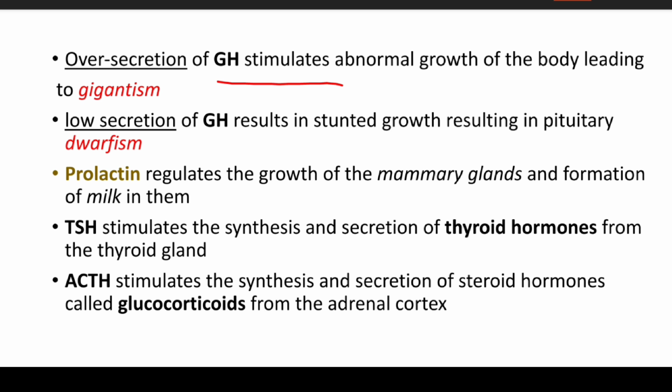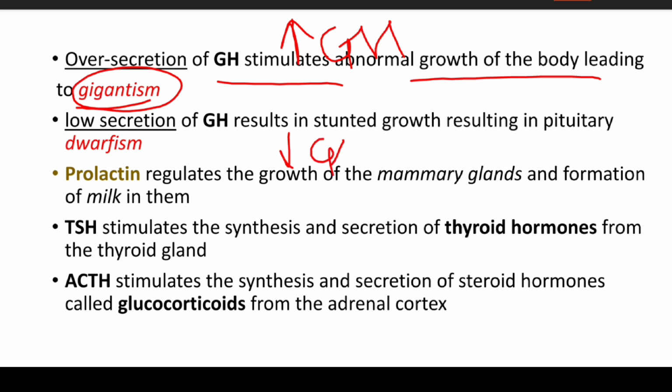Oversecretion of growth hormone stimulates abnormal growth of the body, leading to gigantism. Low secretion of growth hormone can cause dwarfism, that is, stunted growth.